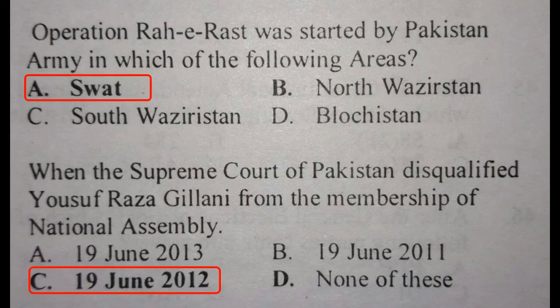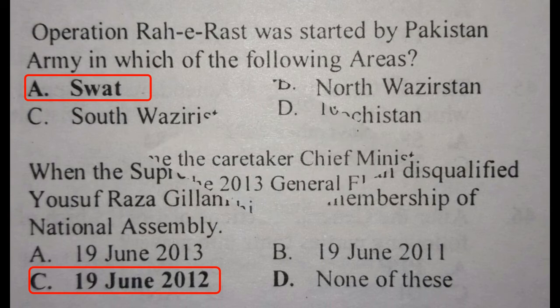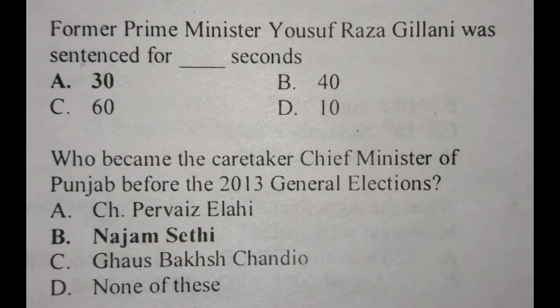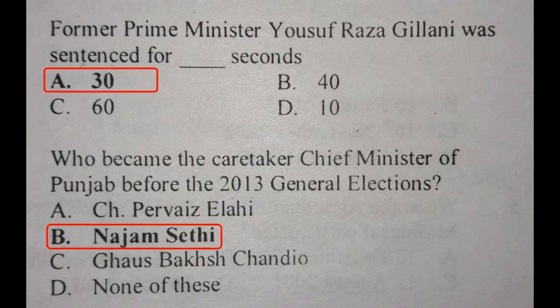Question: Operation Rah-e-Rast was started by the Pakistan Army in which of the following areas? Answer is Swat. Question: When did the Supreme Court of Pakistan disqualify Yusuf Raza Gilani from the membership of the National Assembly? Answer is 19th June 2012. Question: Former Prime Minister Yusuf Raza Gilani was sentenced for how many seconds? Answer is 30.